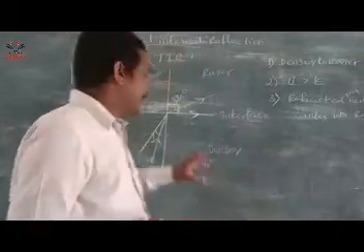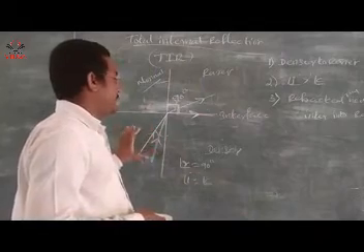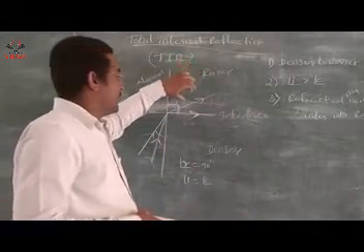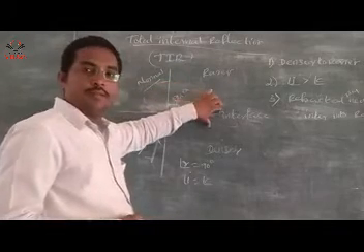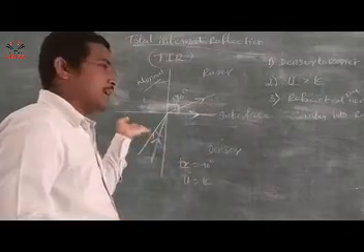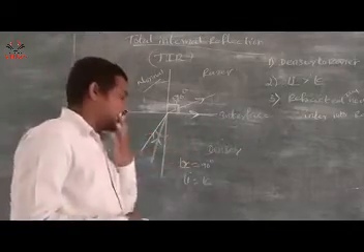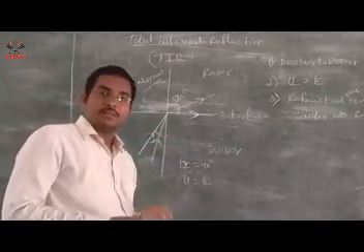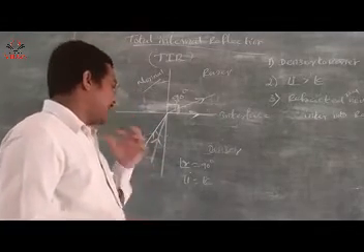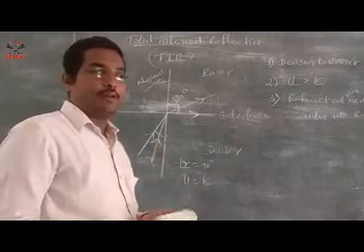When light travels from denser to rarer, the angle of refraction is 90 and the angle of incidence is called the critical angle. So in the case of the critical angle, what about the angle of refraction?